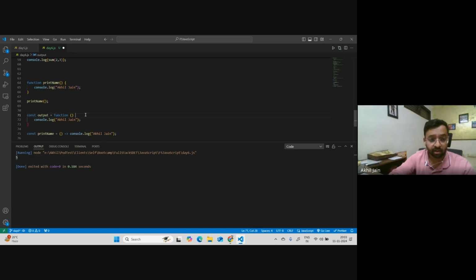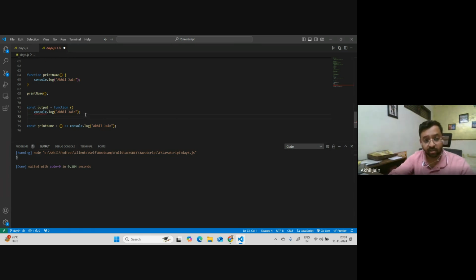Even here, the brackets cannot be skipped. It has to be there. It's only in the anonymous function, if you place it in a single line, you can write it like this. All three are doing the same stuff, just printing the name.